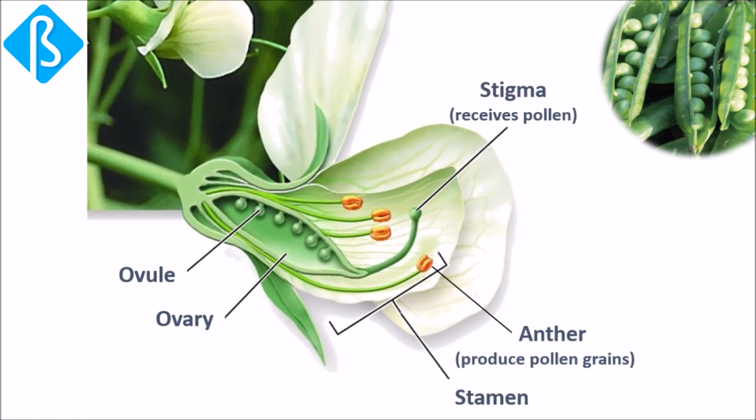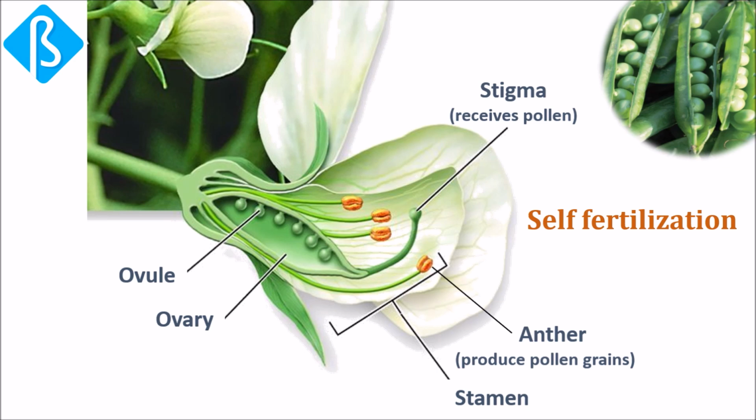This enforces a system of self-fertilization in which male and female gametes from the same flower unite with each other to produce seeds. As a result, individual pea strains are highly inbred, displaying little if any genetic variation from one generation to the next. Because of this uniformity, such strains are said to be true breeding.